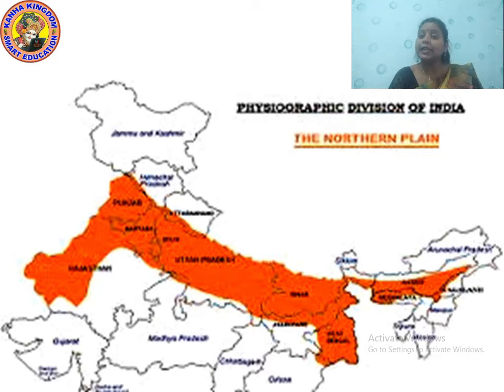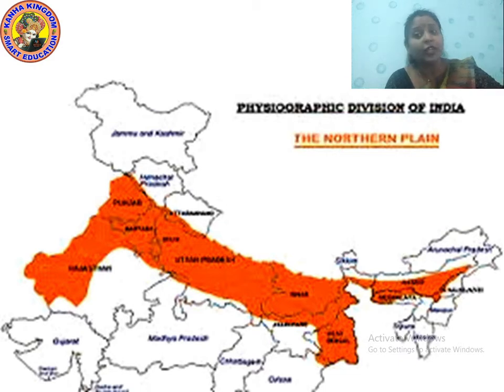Now let us discuss the northern plains. Are you able to see this map? In this map, this orange color is showing you the area of the northern plains, starting from some part of Rajasthan, covering the whole of Punjab, Haryana, Delhi, Uttar Pradesh, Bihar, West Bengal also, and some part of Mizoram, Meghalaya, Assam. These are all the parts coming in the northern plains.